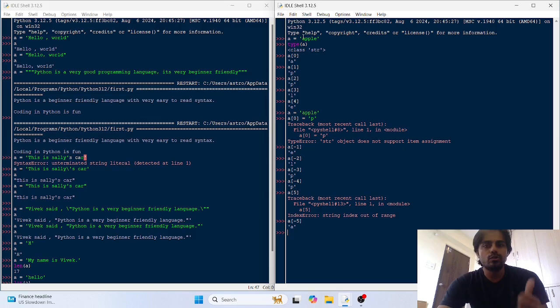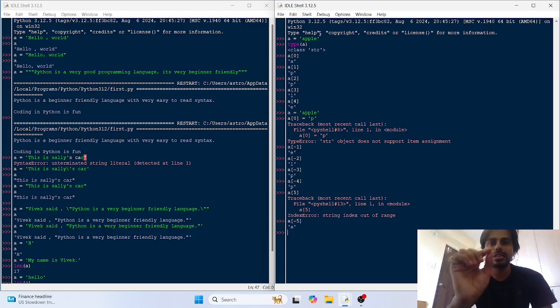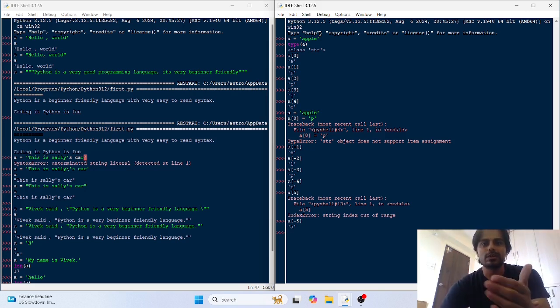So if you go from the front, you can use the positive indexing and it starts from 0. Okay, I am recapping it. Keep the focus on me. So you can use 0, 1, 2, 3, 4. If you start from the backwards, you can use the negative indexing which starts from -1 for the last element. So -1, -2, -3, -4, -5, you can access the elements like this.